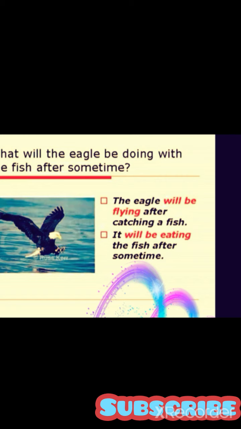So you see that after it we are using will, as we are supposed to use will after other subjects and shall with I and we. Okay, and the red portion, will be flying, will be eating, is indicating the action of future. It is telling us that it is part of future continuous tense.